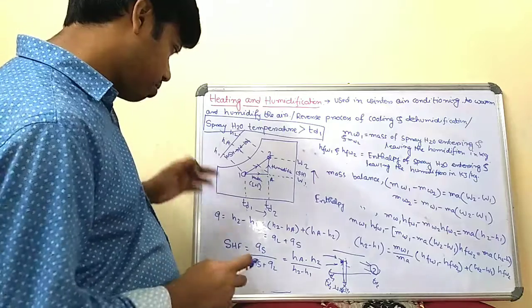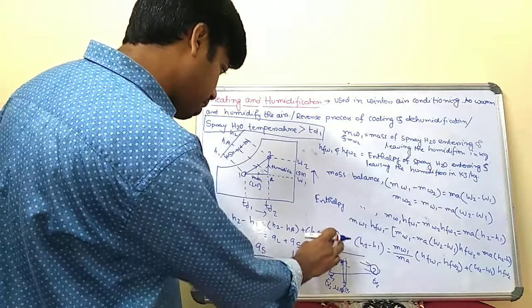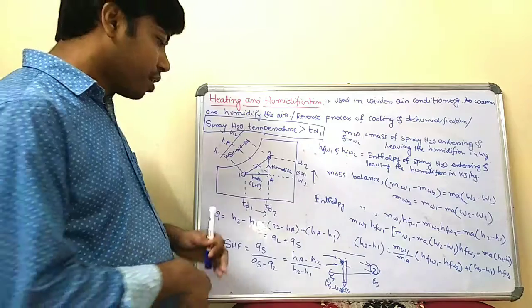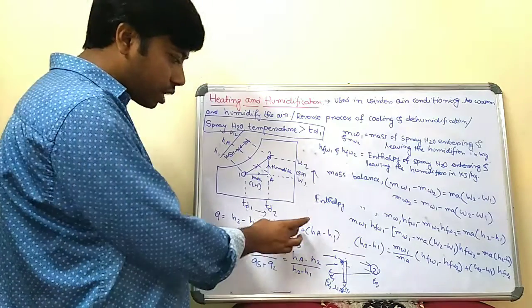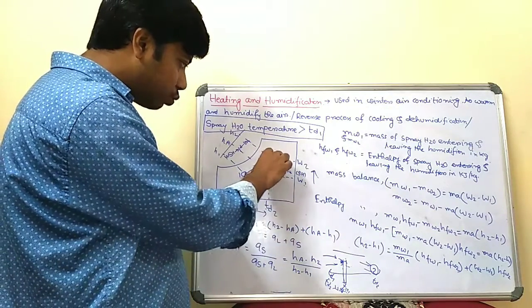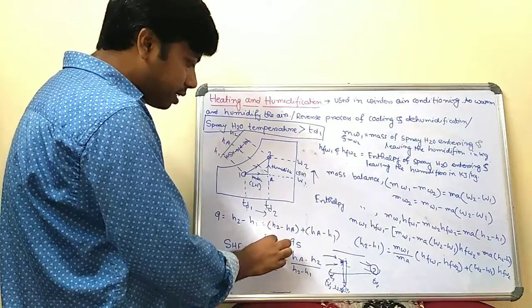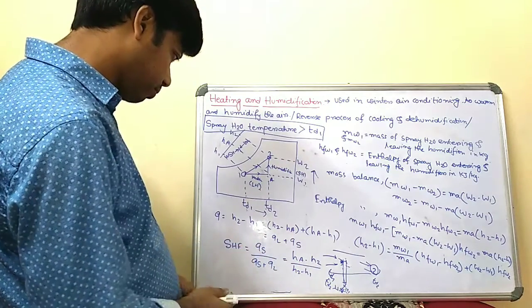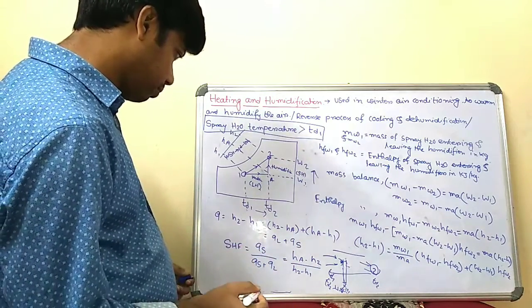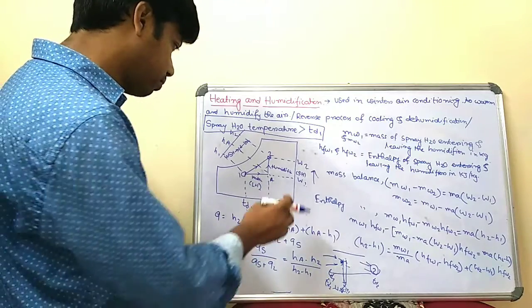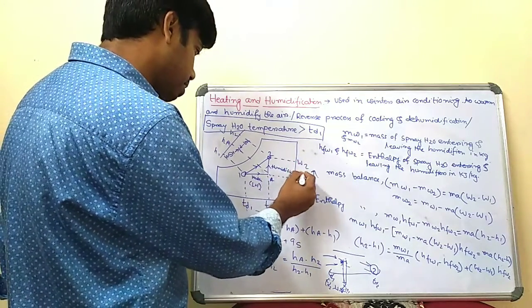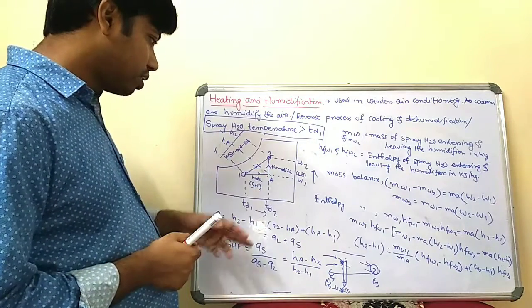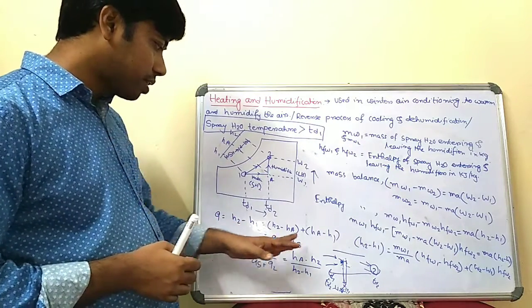Okay. So there are some problems. So that will be H1. Now H2 minus HA, that is nothing but sensible heat, and the other is the latent heat. So H2 minus H1 will be latent heat QL plus sensible heat QS.